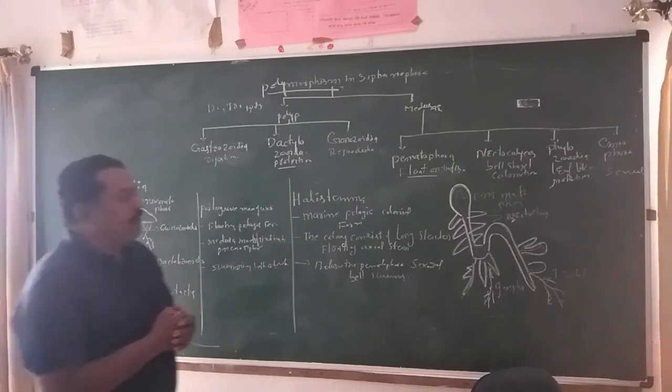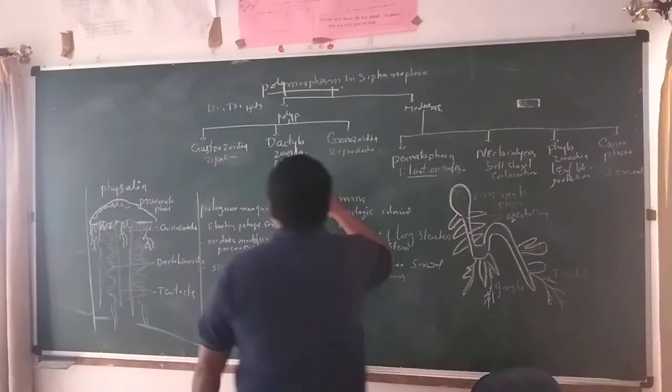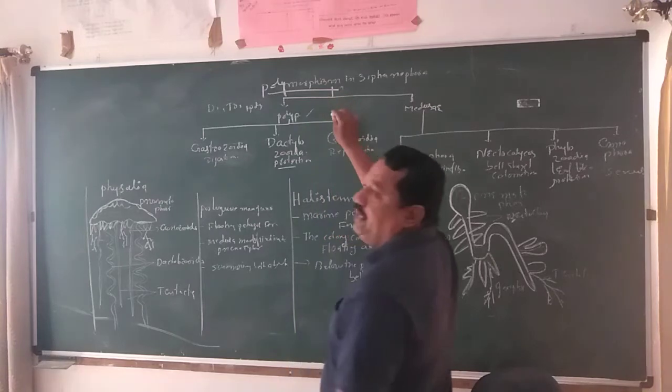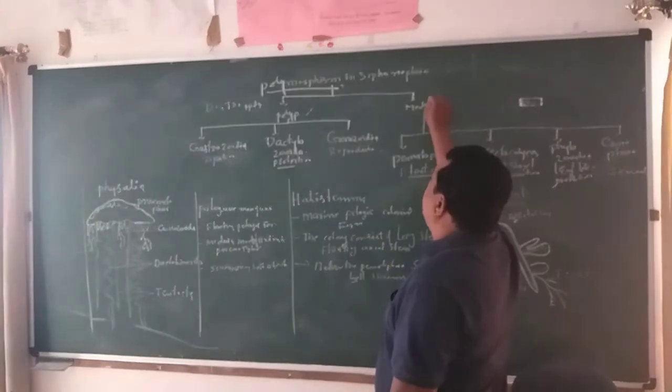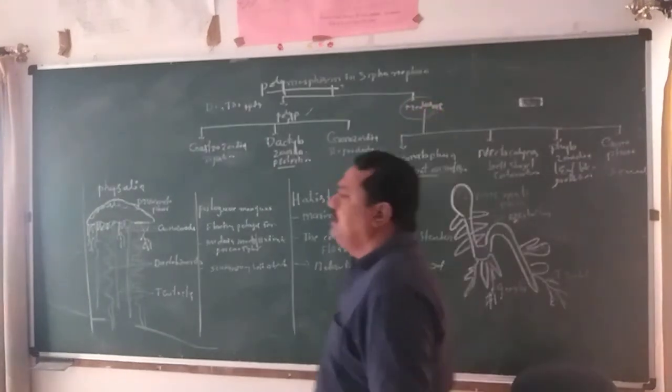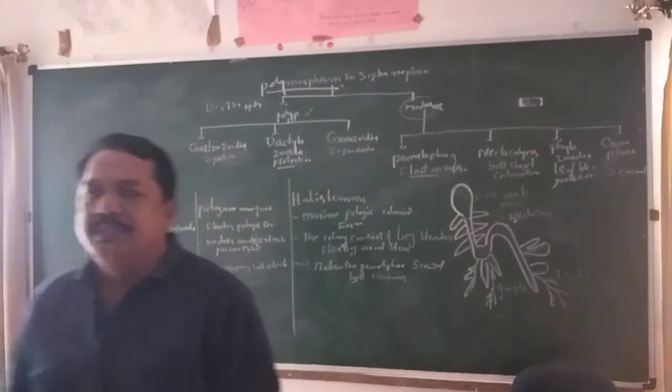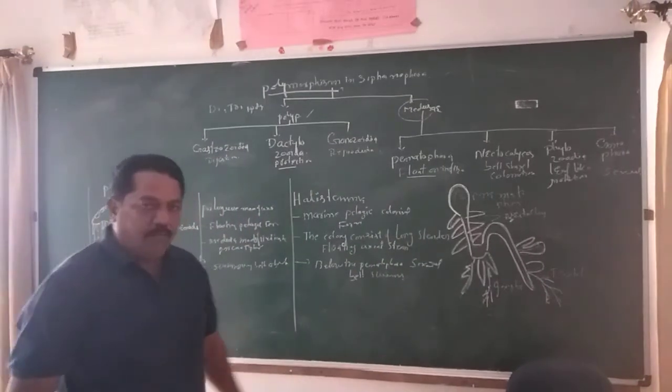So generally in polymorphism, two different forms are there. The vegetative form is called the polyp, and the reproductive form is called the medusa. So these two forms are present in cnidarians, for example the Obelia colony.